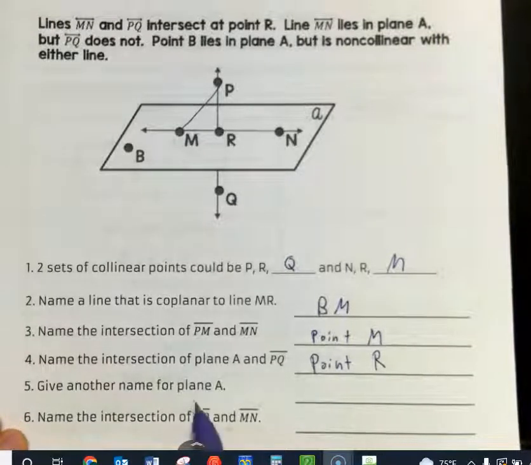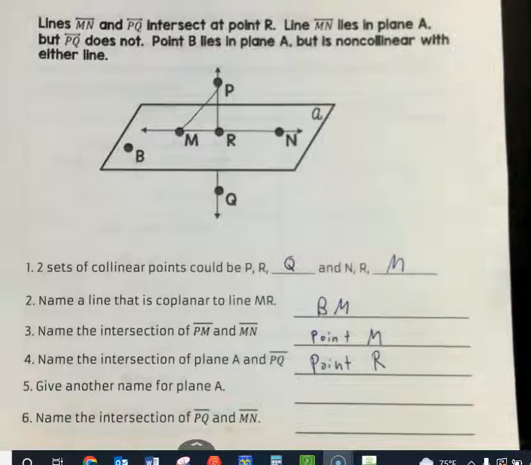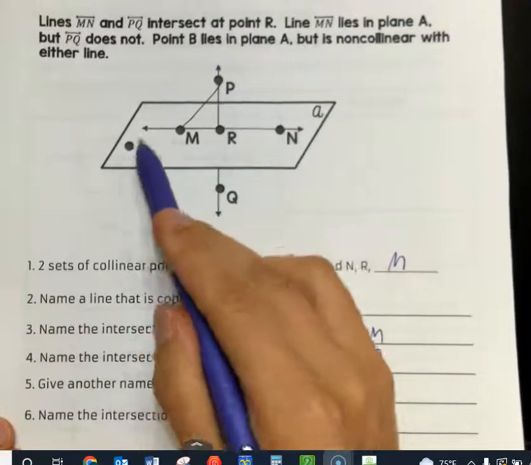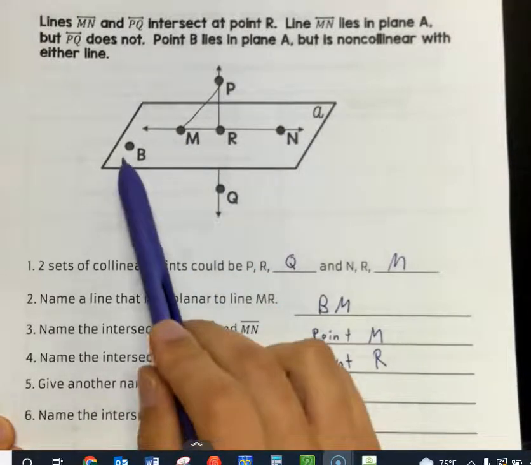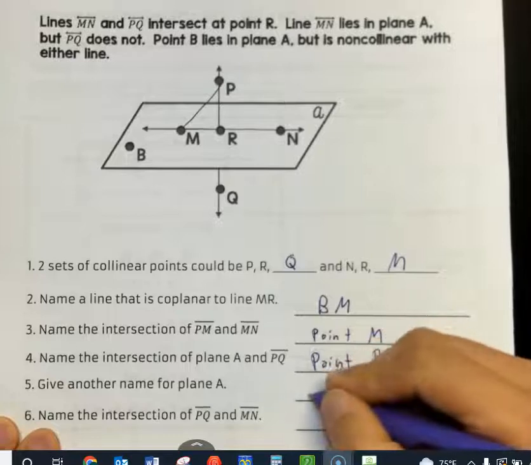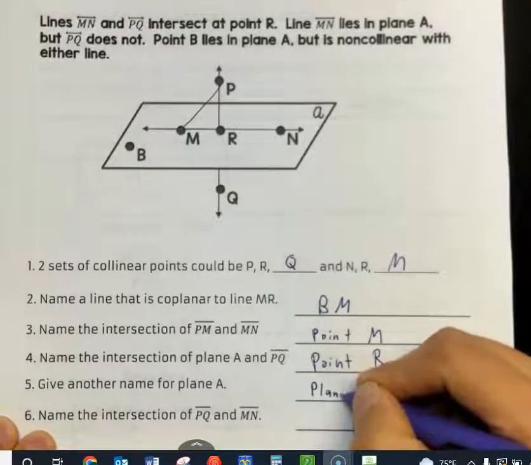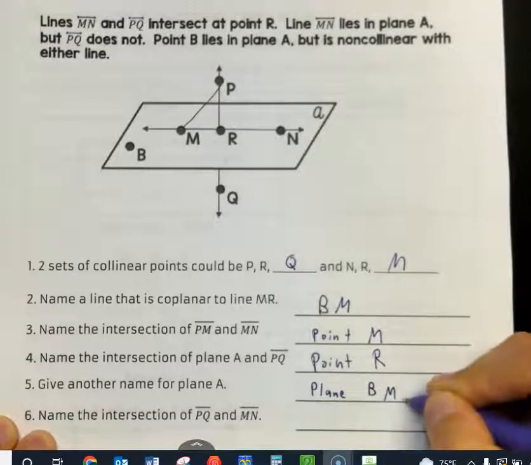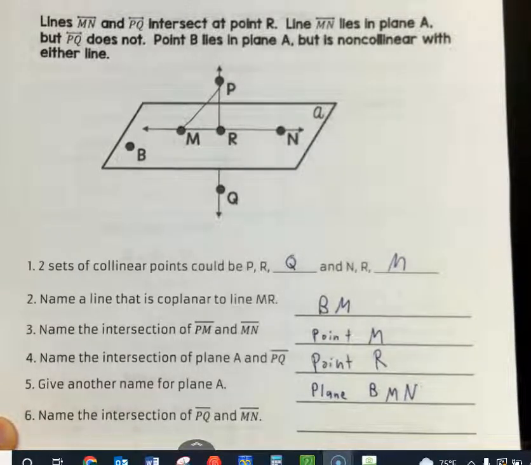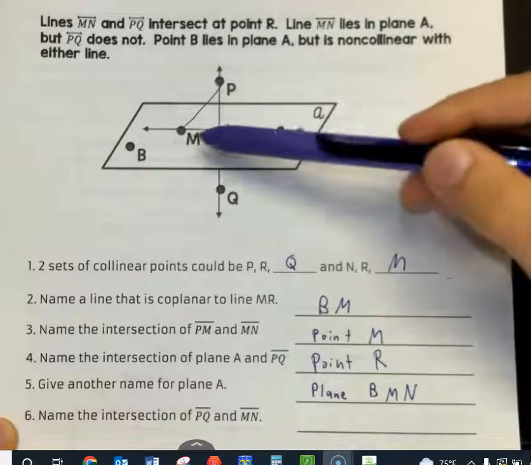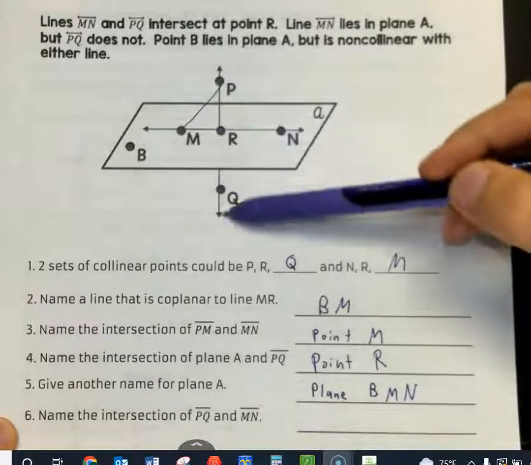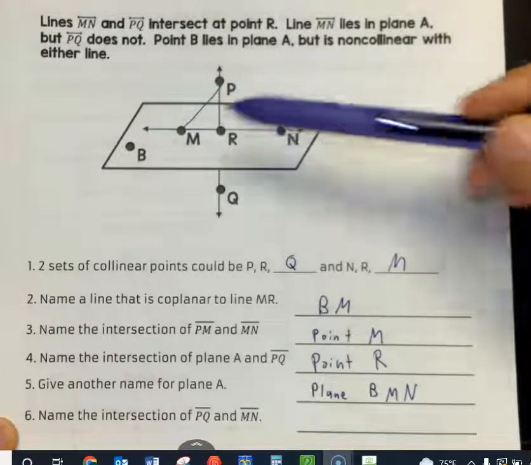Give another name for plane A. So plane A, that's one name, and now I need 3 non-collinear points that are all on this plane. So let's see, B, M, and N are not all on the same line. M and N are, but B is not, so I can use that to name plane A. So it would be plane BMN. And the last one, name the intersection of PQ and MN. So we have PQ and MN. What do these two have in common? They have point R in common.